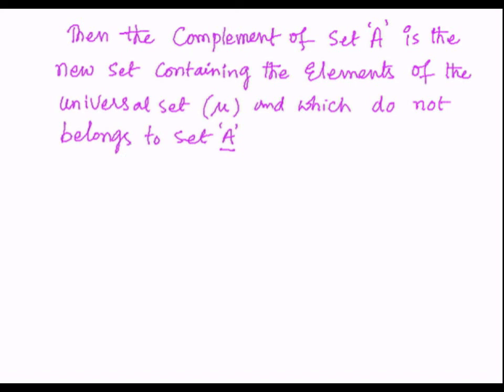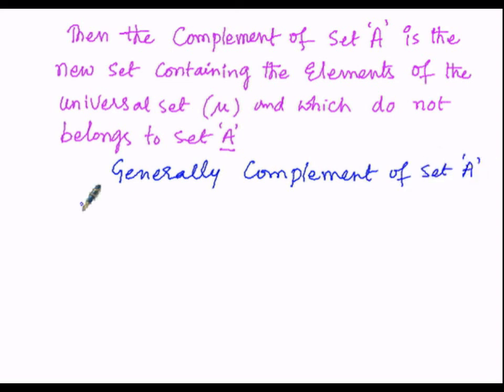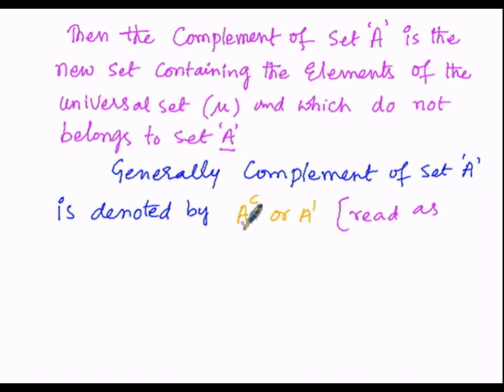So here generally the complement of set A is denoted by A complement or A dash, since we are finding the complement of set A. It will be read as A complement, or in other words the complement of A, or A dash.